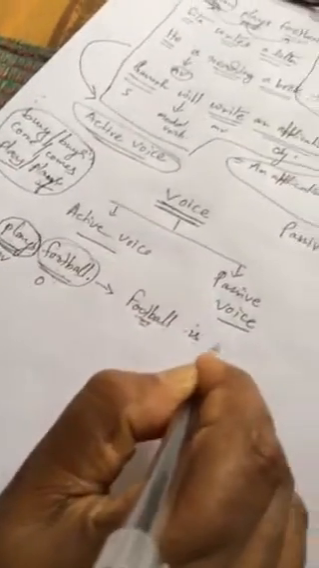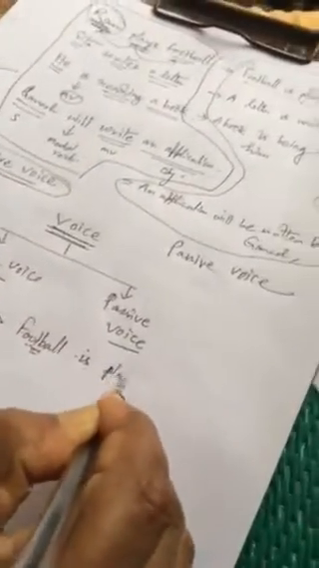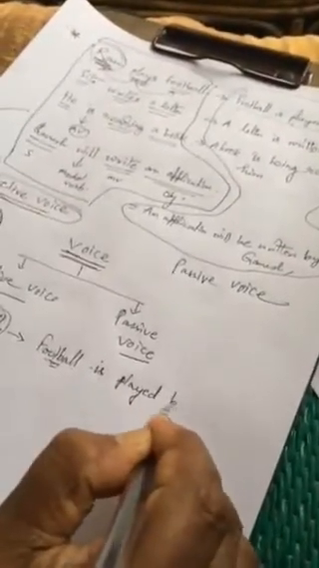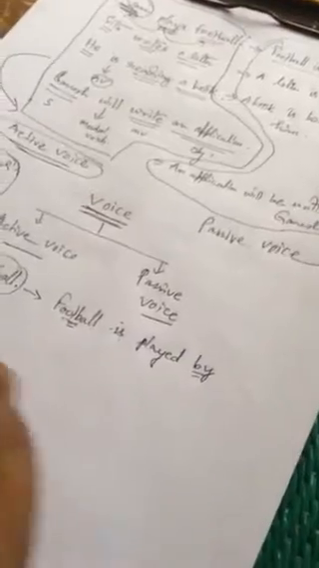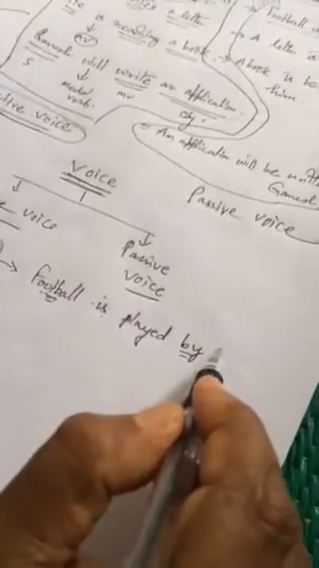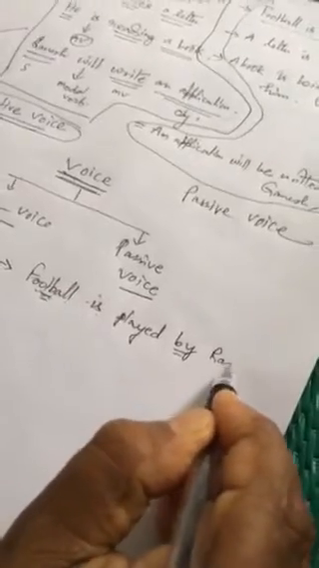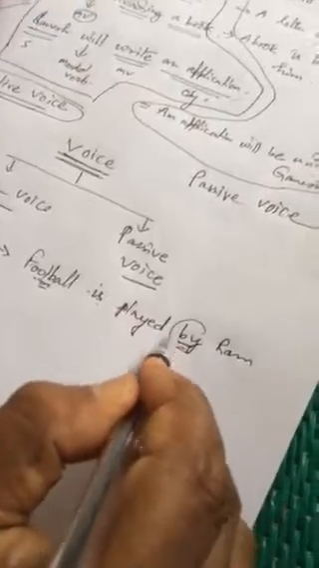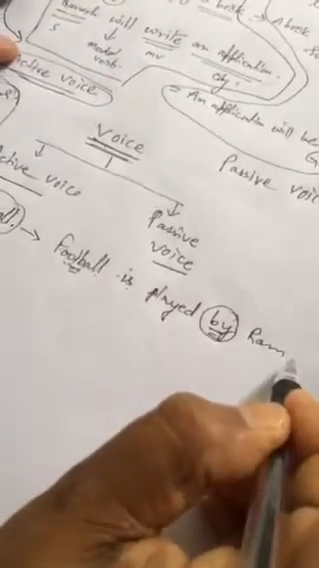Okay. So football is. Now after that, the verb always changes into third form. After that, you have to use one preposition. In most places we use the preposition by, and after that Ram. In some places we use other prepositions also, but in most of the places we always use by as the preposition here. So Ram plays football can be written as football is played by Ram.